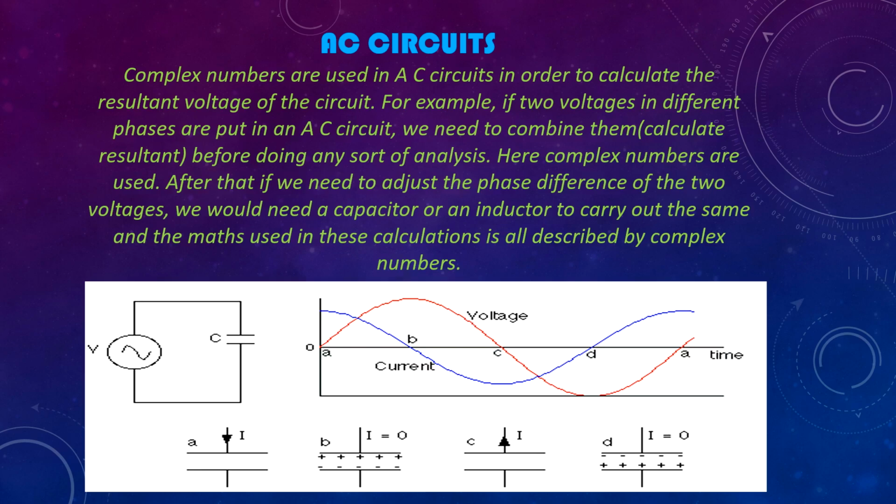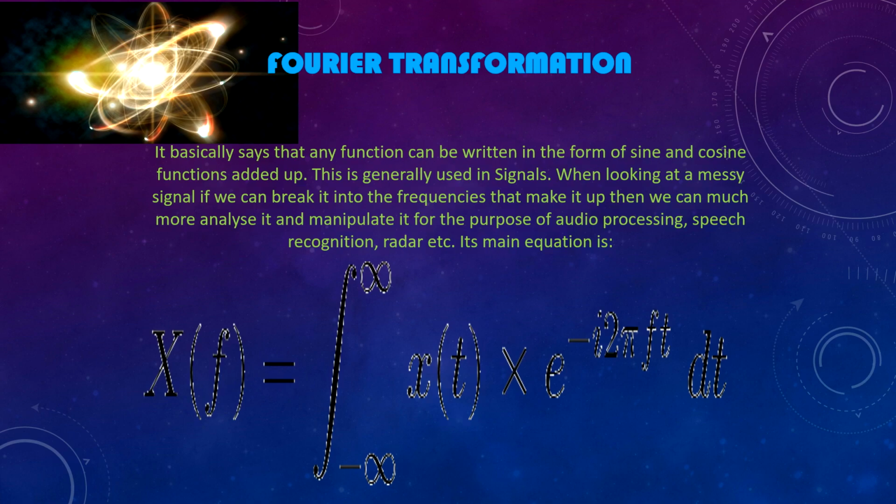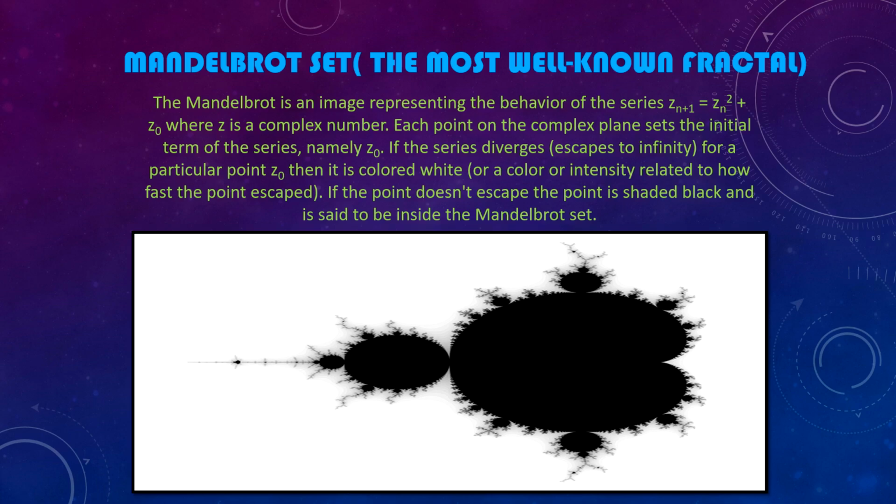In studying alternating current circuits, the maths used by a capacitor or an inductor to change the phase difference comprises complex numbers. Fourier transformation, which states that any function can be written in the form of sine and cosine functions added up. It is also used in the Mandelbrot set. Mandelbrot is an image representing the behavior of the series Z(n+1) equals Zn squared plus Z naught or Z0, where Z is a complex number.